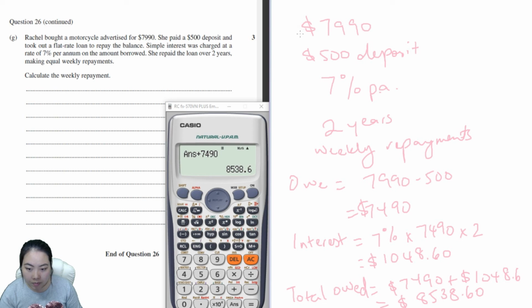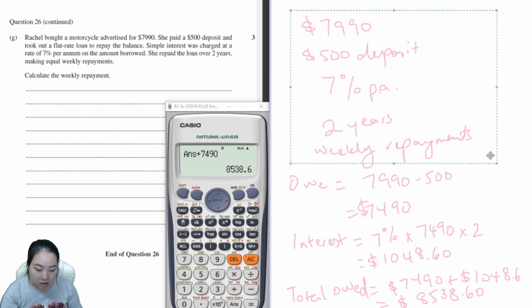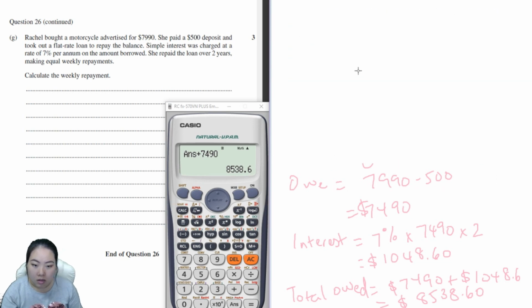So a weekly repayment, I'm going to just clear this. How many weeks are there in 2 years? That's 52 times 2, which is 104 weeks.